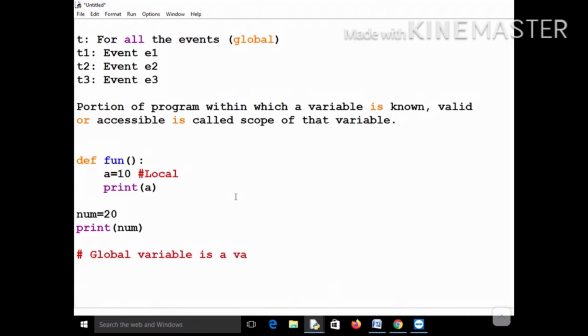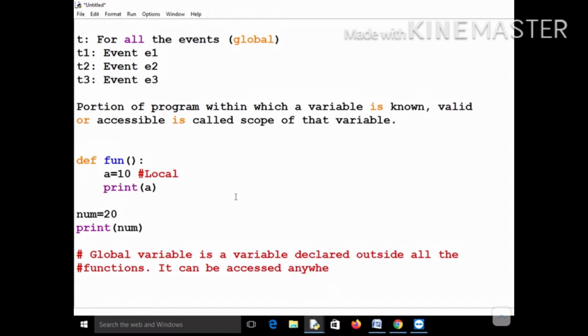is a variable declared outside all the functions. So a global variable is a variable which is declared outside all the functions, and it can be accessed anywhere in the program, or it can be accessed throughout the program, whereas a local variable is a variable which is declared